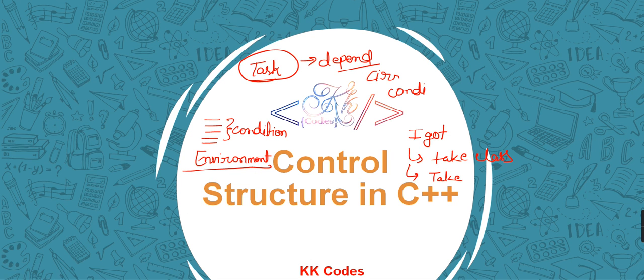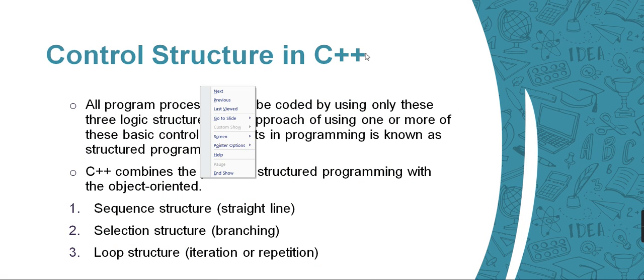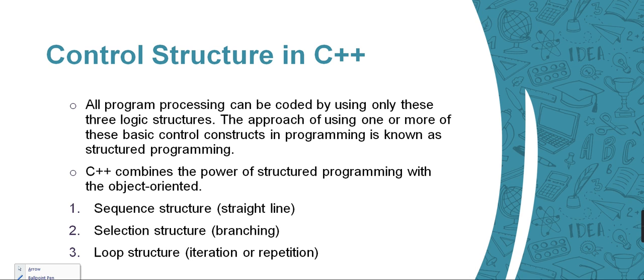In the same way, when we write instructions for the computer, these instructions will also be based on some circumstances, some conditions, some environment, some user requirement. We already discussed the sequence structure, selection structure, and loop structure. I'll revise once more in a very short time. Every program is only a combination of these three structures.